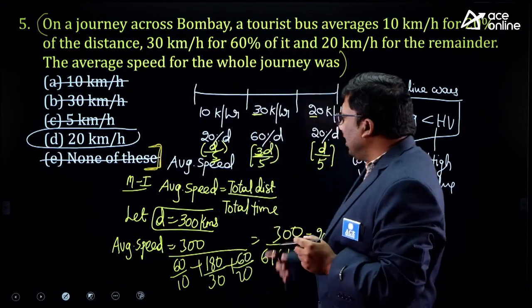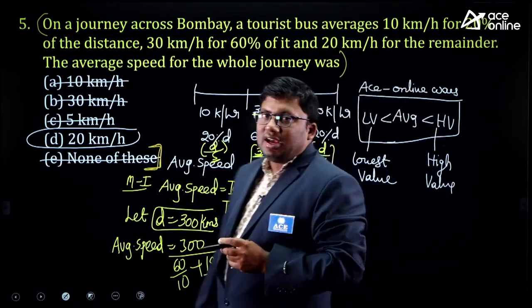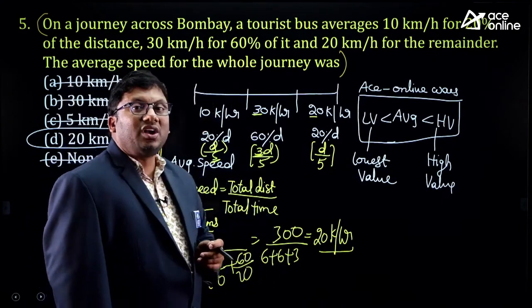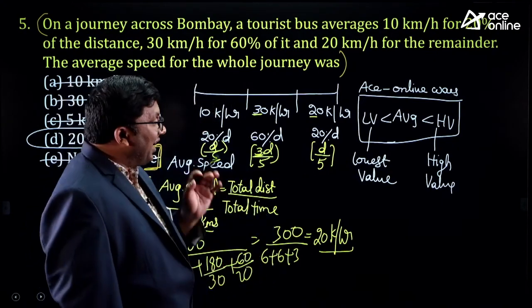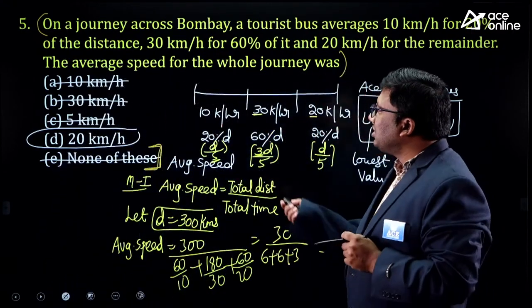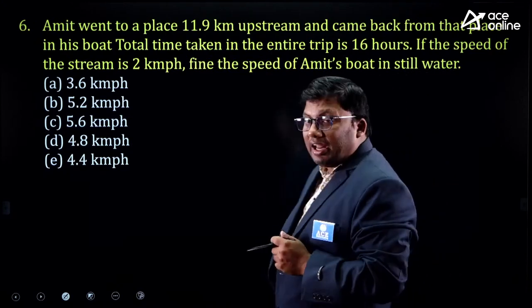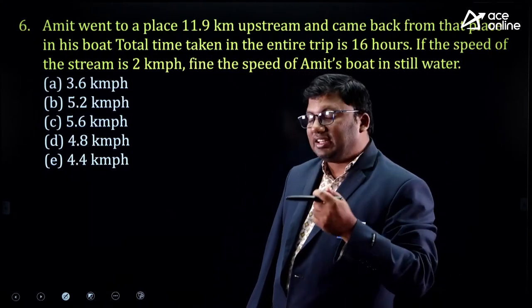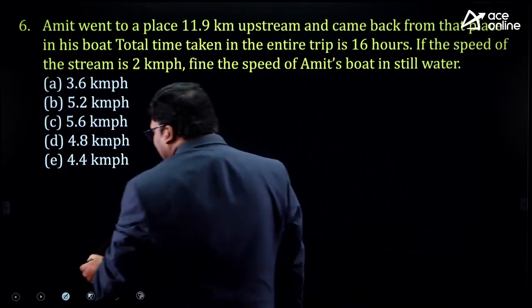What is the right way to solve this question? Average is always greater than the lowest value, and always less than the highest value. I hope the idea is clear, right? This kind of concept we kept a lot in our regular pre-recorded self-learning course, which I will discuss at the end. Now, let us read the question.